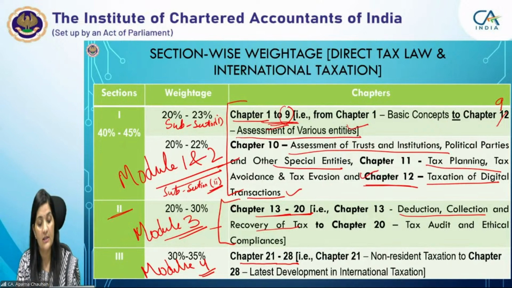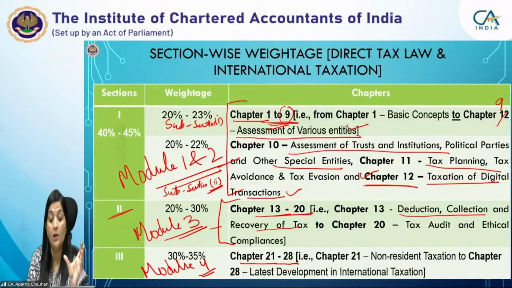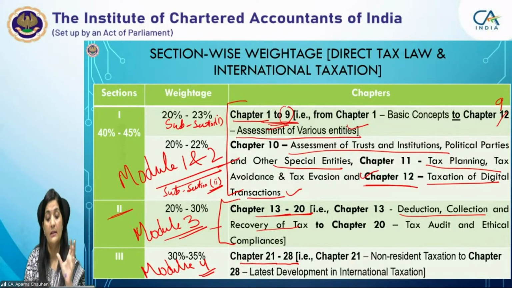Then section 3 is on international taxation. So it is a huge weightage. If you see, 30 to 35% is being given for one module, from chapter 21 to 28, right? So chapter 21, non-resident taxation, DTA provisions, transfer pricing, advance ruling, overview of model tax conventions, BEPS, application and interpretation of tax treaties, and latest developments in international taxation. These are the provisions there.